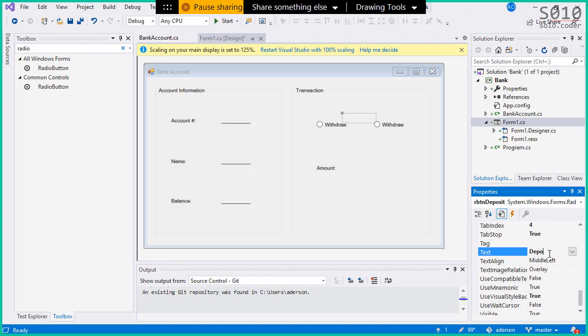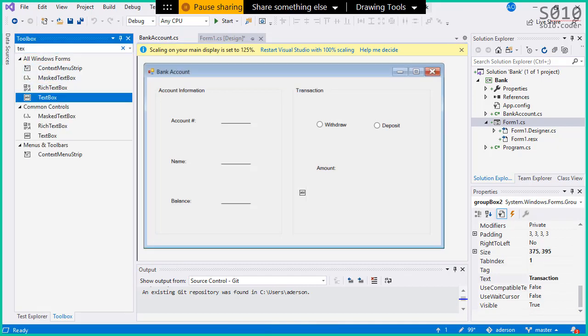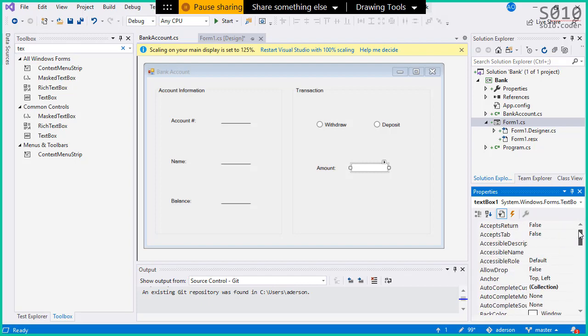Let's say deposit, and then we need a text box here now. So let's use a text box. This text box, we will need to name it properly, because that's the amount that we want to withdraw or deposit. So txt amount.